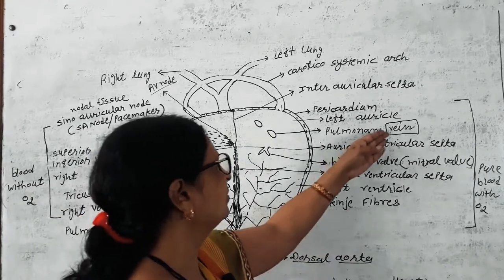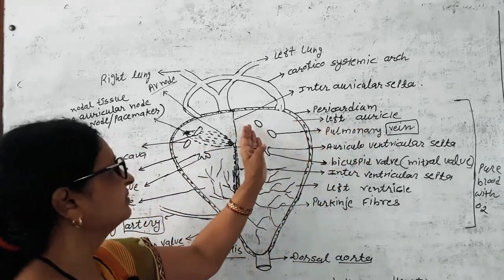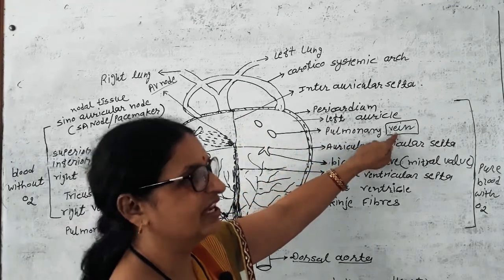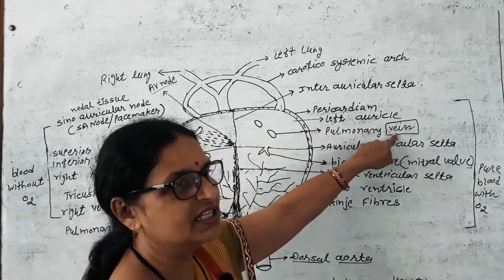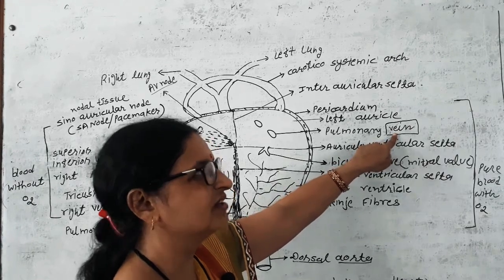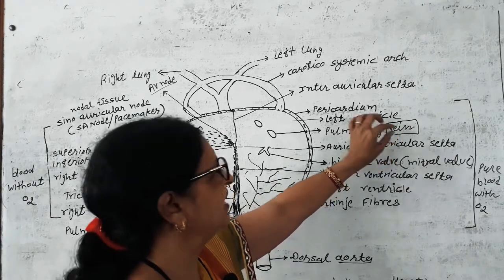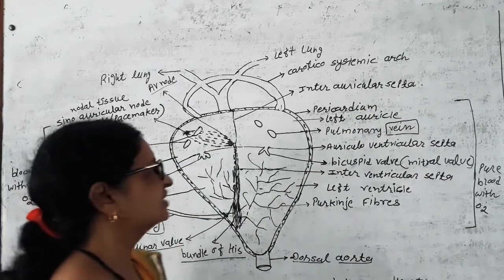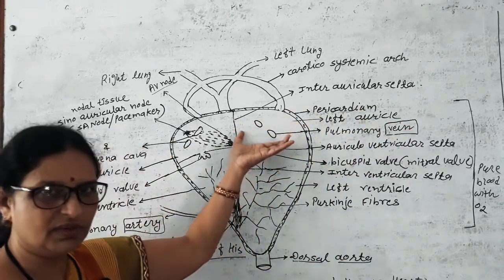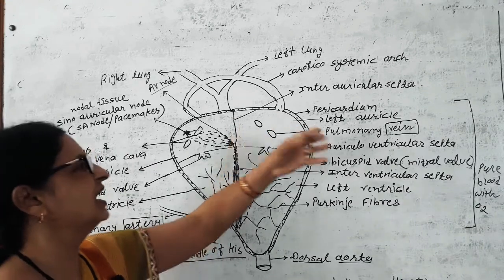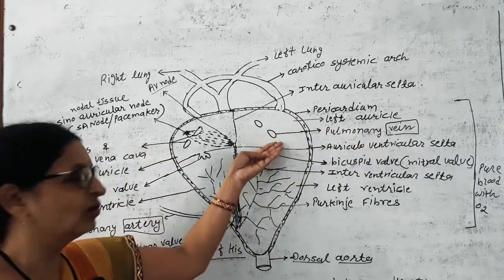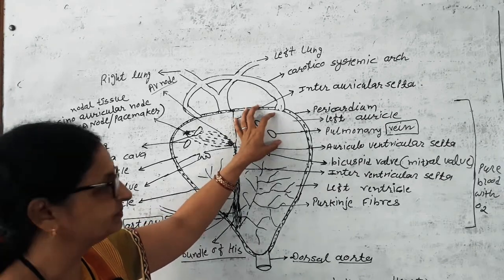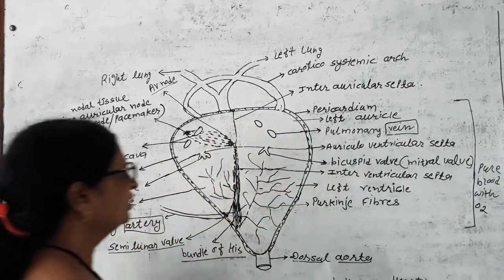So there is a vein, because there is less pressure in a vein, and the diameter of a vein is comparatively larger. So blood comes in a maximum amount, slowly, into the left auricle. So here is a vein, the pulmonary vein.